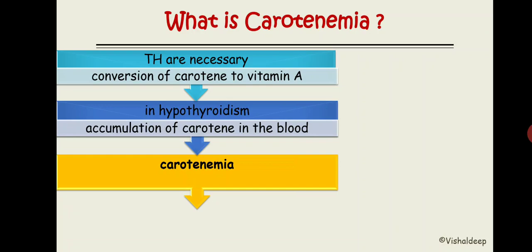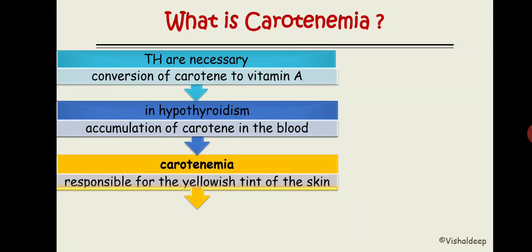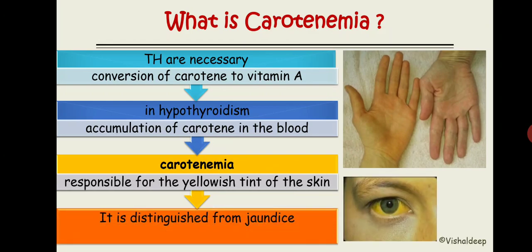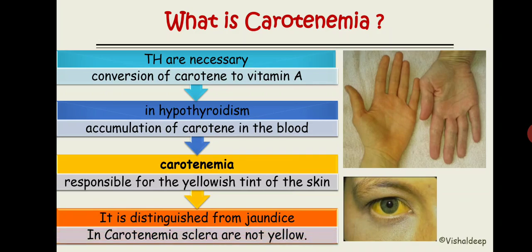Now, what will happen in carotenemia? In carotenemia, there is a yellowish tint of the skin. It is more or less the same as jaundice. The person looks yellow. The difference between carotenemia and jaundice is that in case of jaundice, there is a yellowish discoloration of the sclera as well, while in carotenemia, this yellowish discoloration of the sclera is not there. So it is distinguished from jaundice by the sclera not being yellow. This is the difference between carotenemia and jaundice.